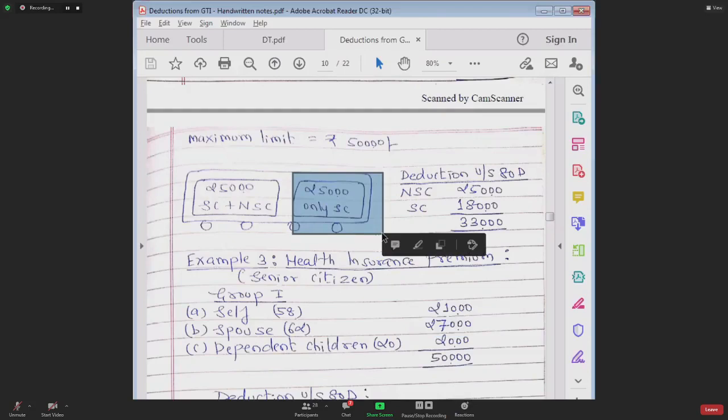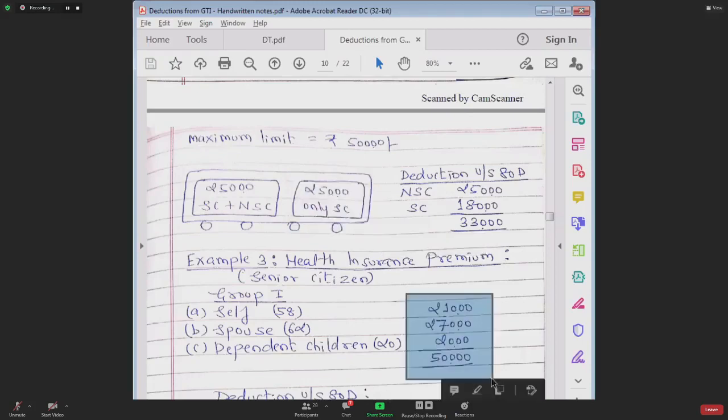Deva, have you understood? So what will be the amount of deduction? Tell me. Out of this 50, how much will we take to general bogie? 25. How much will we take to special bogie? There also 25.